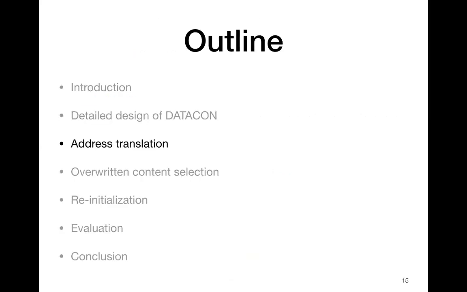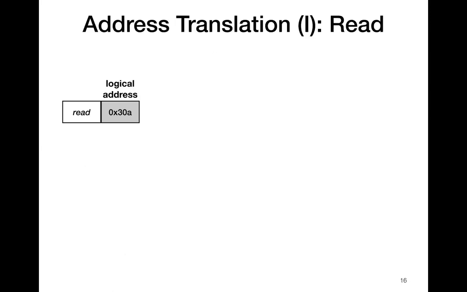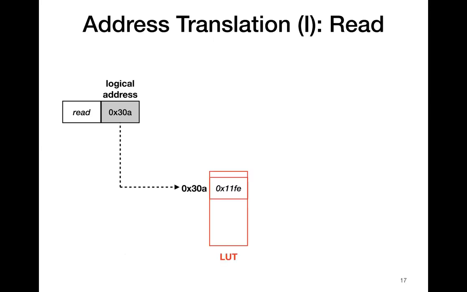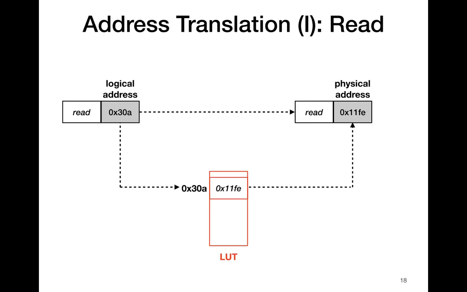We start with the address translation using a simple example. We first consider a read request, which requests to read the content in address 0x30A. The physical address corresponding to this logical address is first obtained from the lookup table. In this example, the physical address is 11FE. The read request is redirected to the physical address 11FE in PCM, as you can see in this.